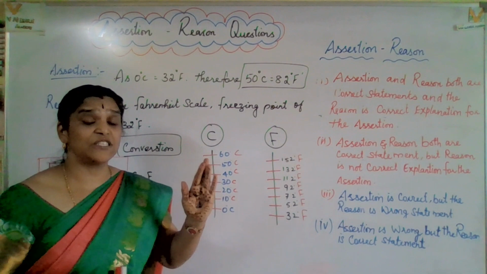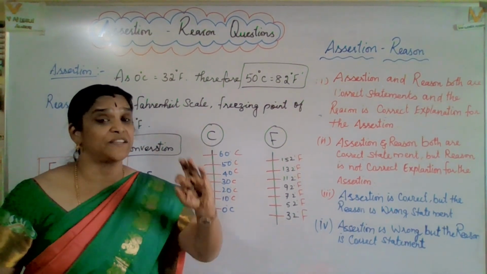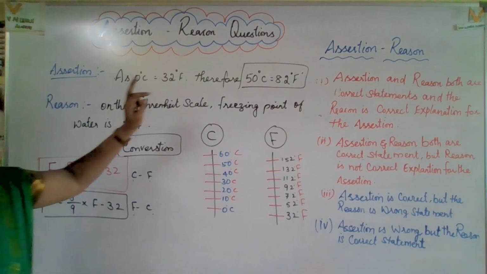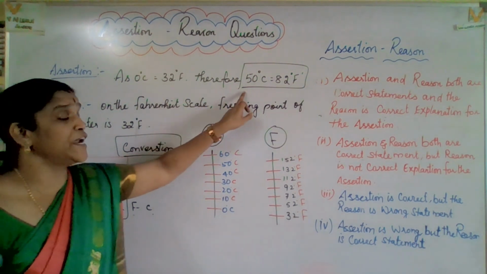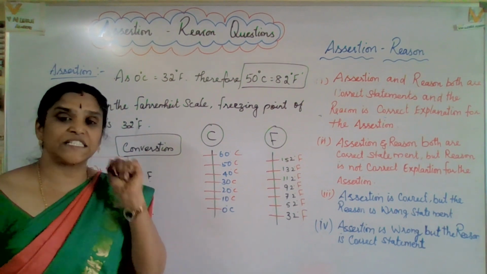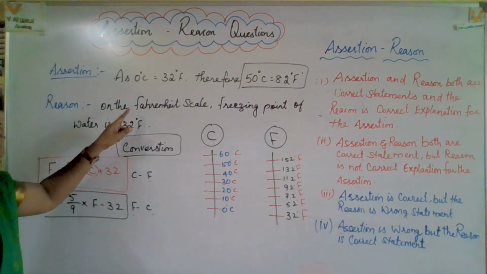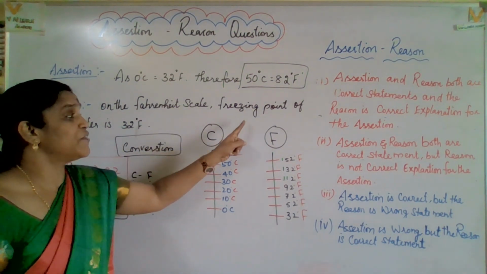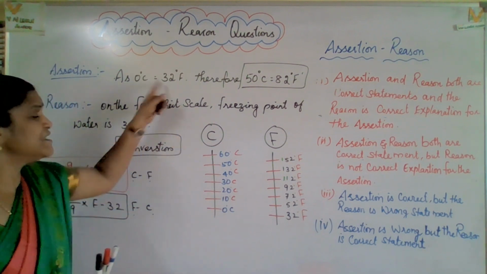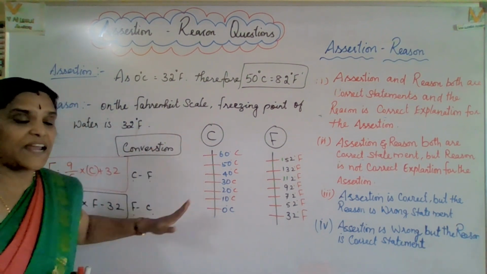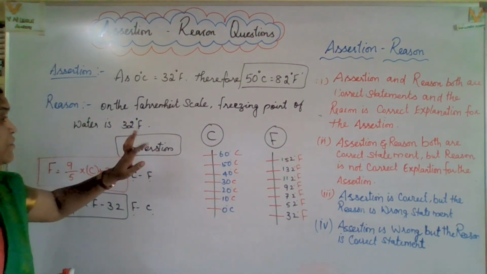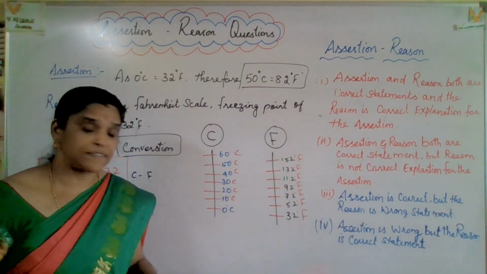The next question is also related to measuring temperature on different scales. Come on, let us check this one. As 0 degree Celsius is equal to 32 degree Fahrenheit, therefore 50 degree Celsius is equal to 82 degree Fahrenheit? Let us check with one small formula. The second one, the reason: on the Fahrenheit scale, the freezing point of water is 32. It's a statement. This is not a relevant reason for the first statement. Actually, on the Fahrenheit scale, the freezing point of water is 32 degree Fahrenheit. Exactly, it is true.